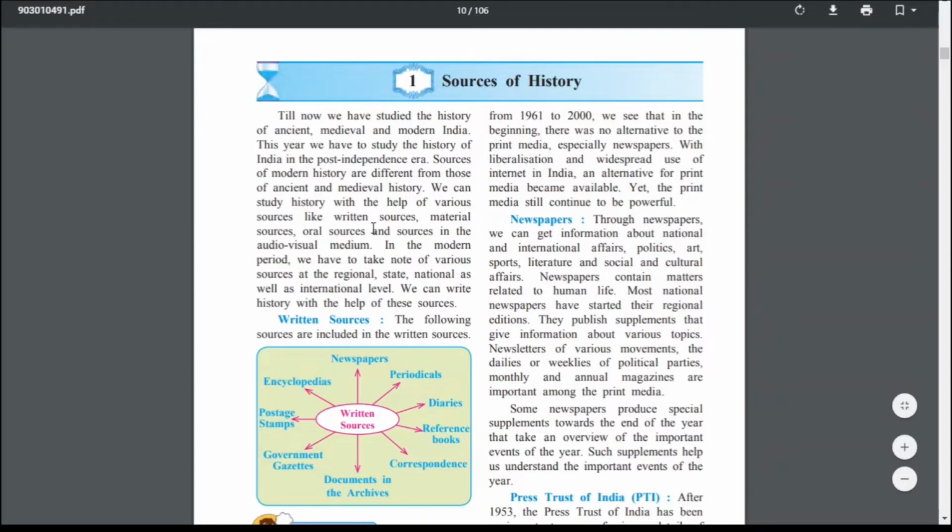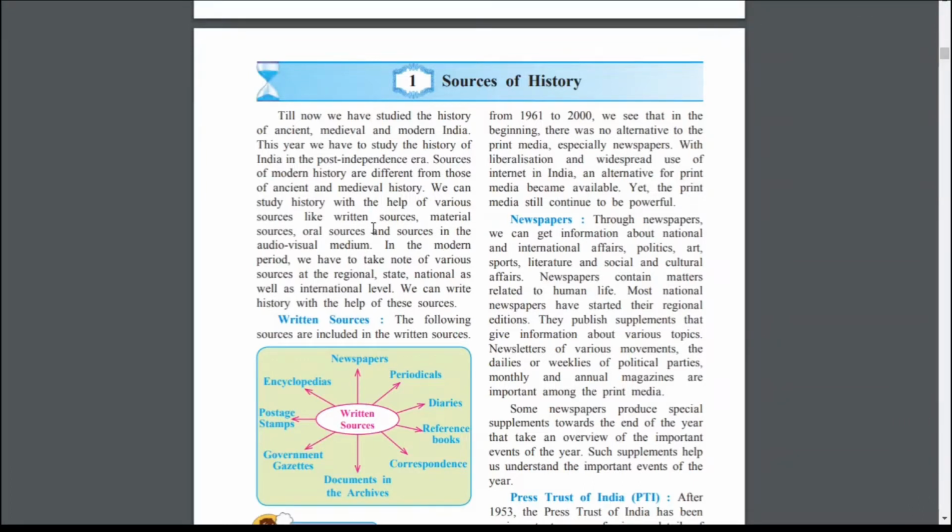Written sources: newspapers are there, periodicals are there. Sometimes some leaders write diaries, then newspapers. So many more written sources are there. We will get information through these written sources and we come to know about the past or history.